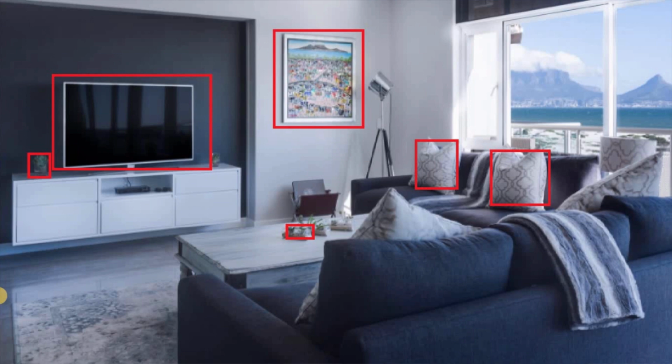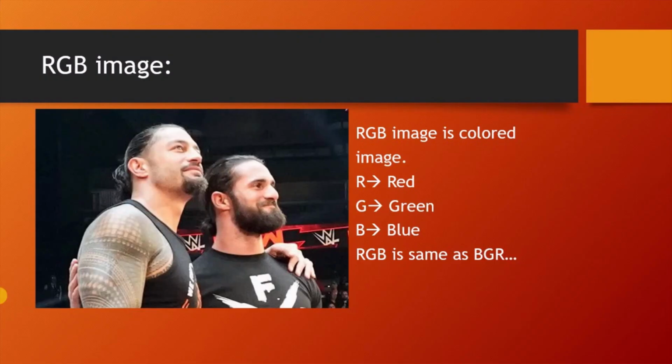But you may have one question, is this possible? Yes, it is. Computers see this image in matrix form. I will move to this later. And one thing guys, the image showing in front of you is an RGB image. So what is an RGB image? An RGB image is nothing but a colored image. If you are familiar with WWE, these two persons are Roman Reigns and Seth Rollins. But I am not here to explain WWE, so take this picture only as an RGB image. R means red, G means green and B means blue. Don't get confused when someone says BGR image, because RGB and BGR are both the same.